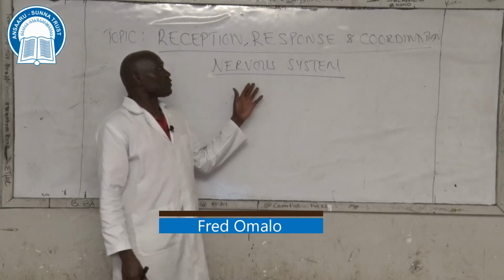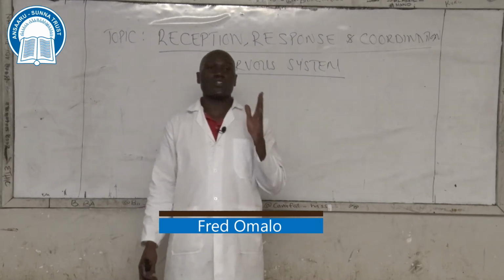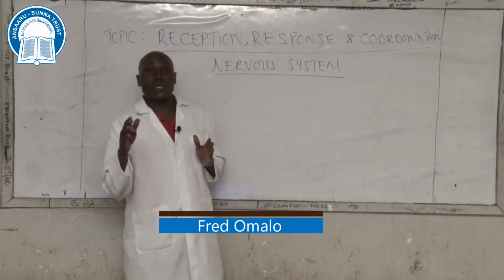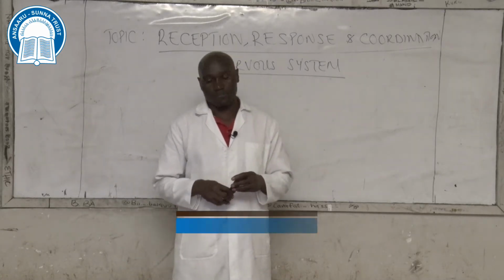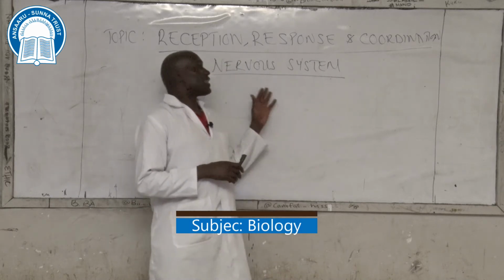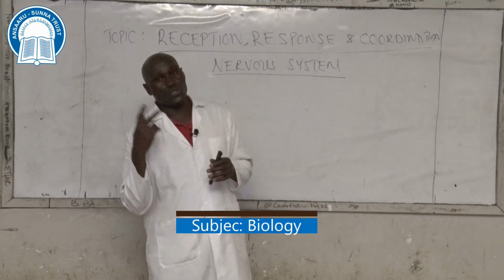So the nervous system of communication is the quickest means by which information is transmitted from one part of the body to another part of the body and the desired change brought about. Then the nervous system is divided into two main parts.